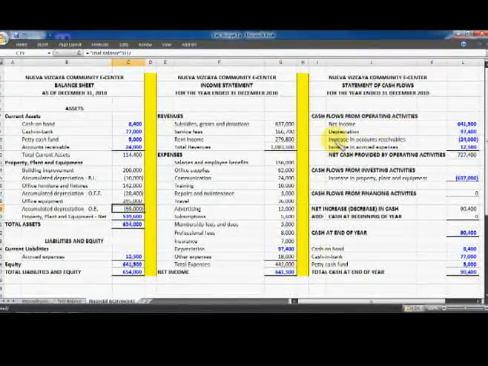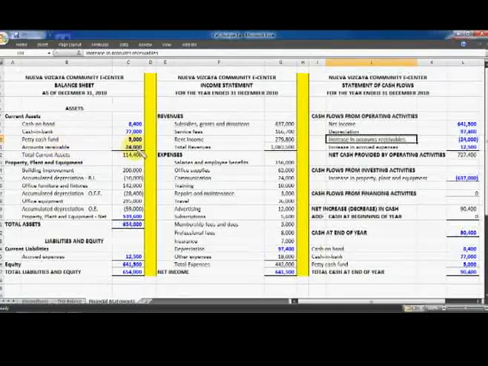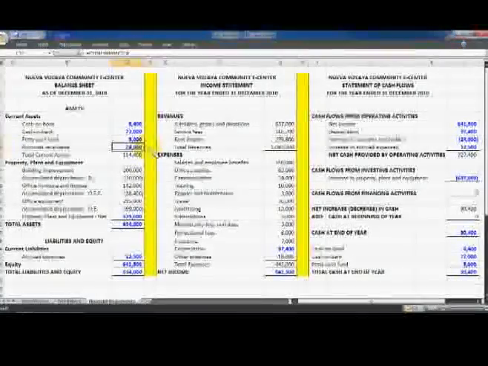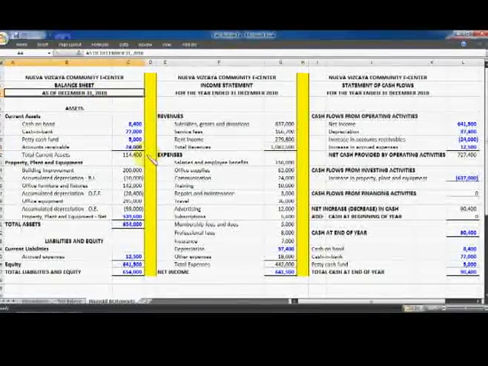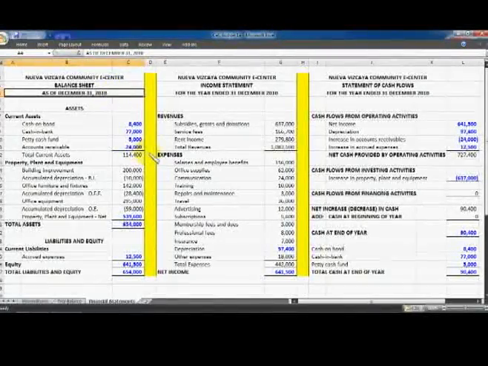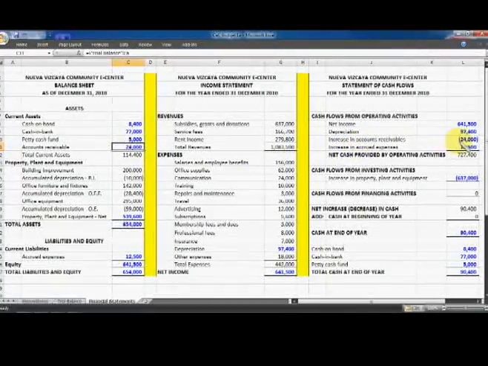The third is increase in accounts receivable. So here we have a non-cash asset, accounts receivable, that increased from 0 to 24,000. Why 0? Because 2010 is the first year of operation of the CEC. So since it is the first year of operation, the balance of accounts receivable at the beginning is 0, and so the increase is 0 to 24,000, or 24,000.